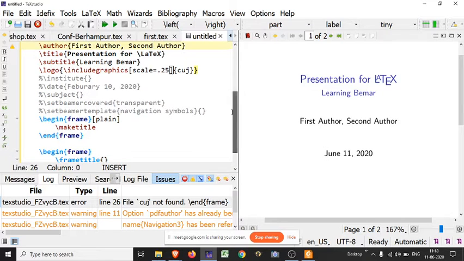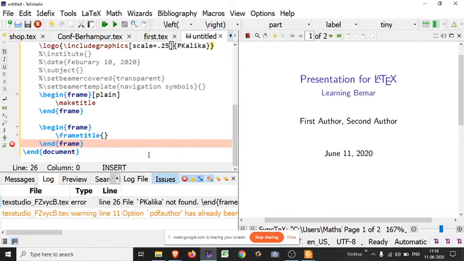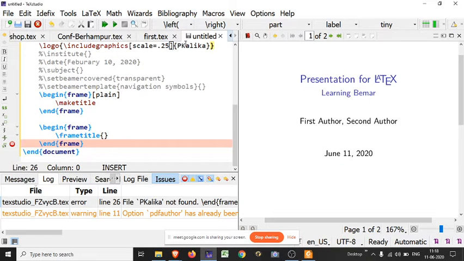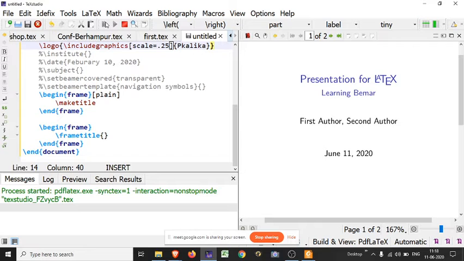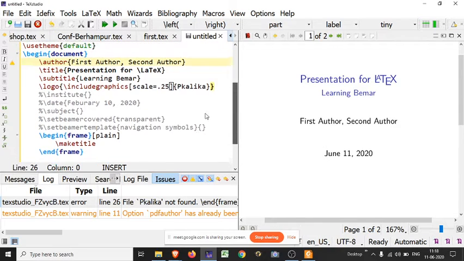Then I have to choose some other file. Wait, I am checking. Okay, this is case sensitive, so maybe that creates a problem. I will check these things later.